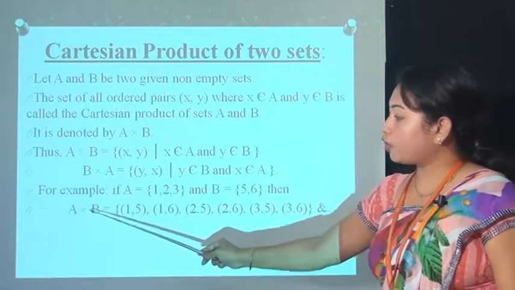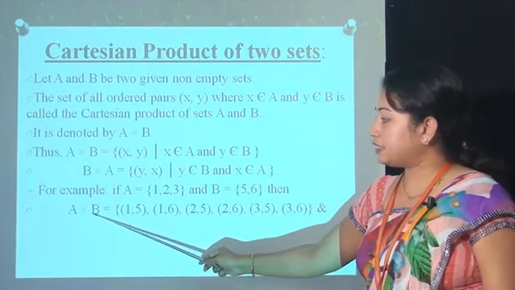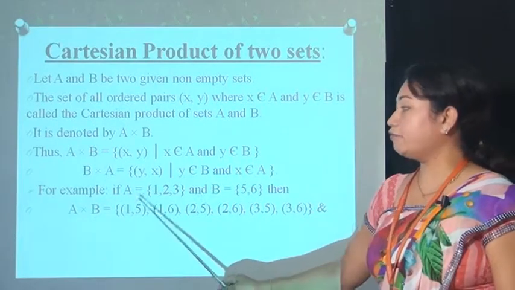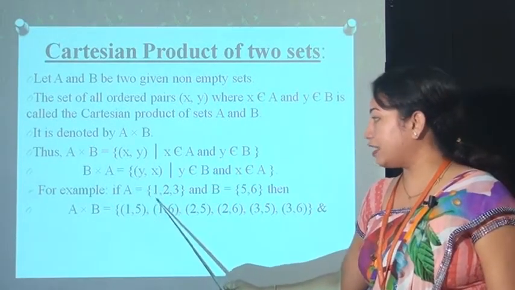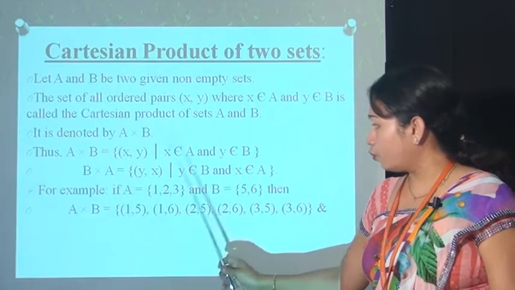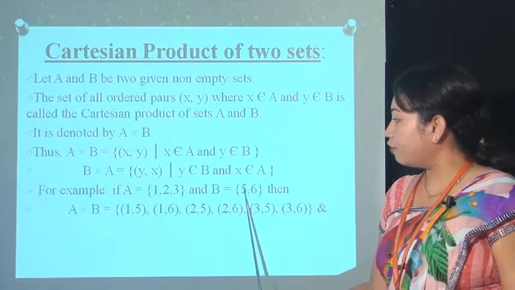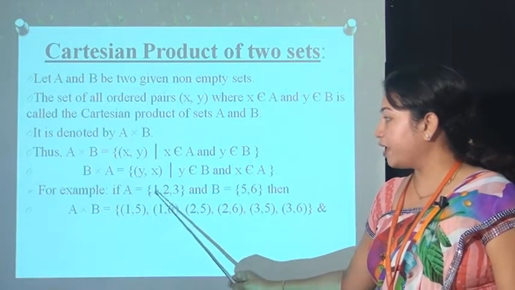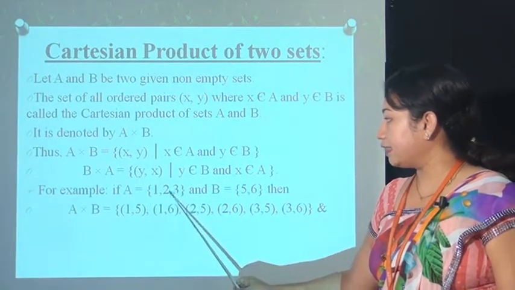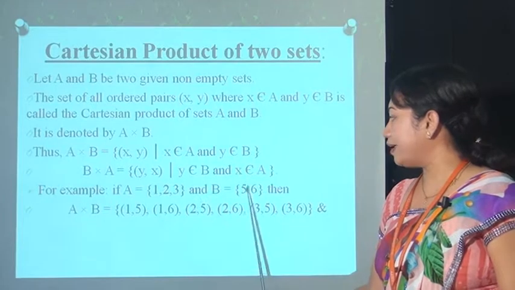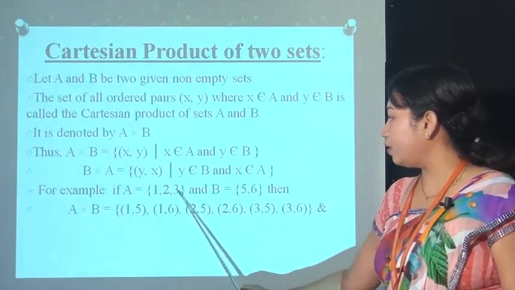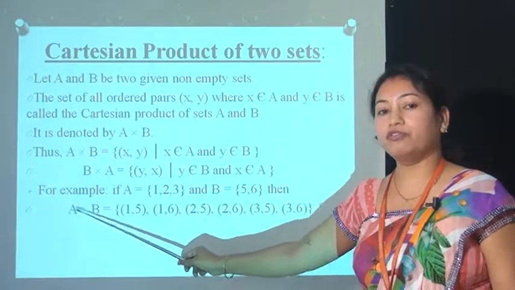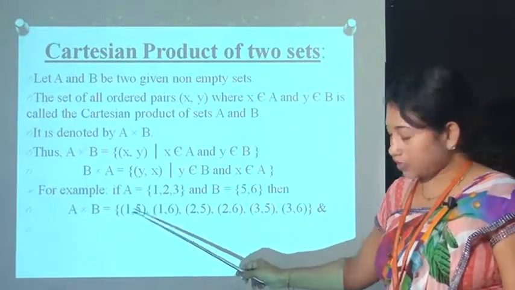Then A cross B is an ordered pair such that the first element is from set A and the second element from set B. So here the first element of set A is 1 and the second element from set B is 5. So the first ordered pair is 1, 5, then 1 and 6, then 2, 5, 2 and 6, then 3, 5 and 3, 6. These are the Cartesian product of A and B.